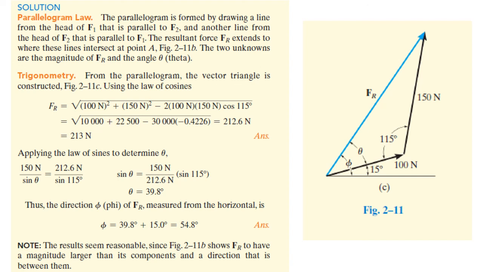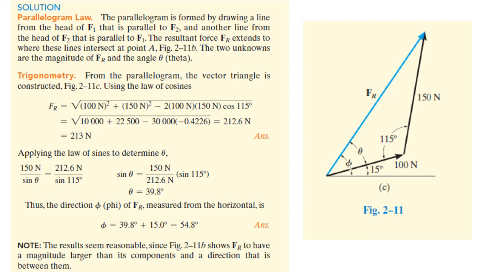Thus the direction is represented as phi. If you see in figure 2.211, you have phi, which is the direction. Direction is always given with respect to the x-axis, measured from the x-axis. So there is always 15 degrees left here.